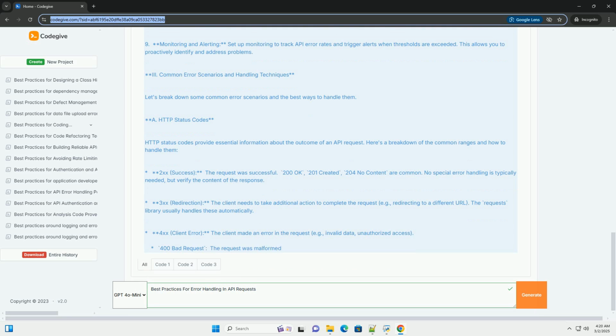Explanation of the circuit breaker code. States. The circuit breaker has 3 states. Closed: requests are allowed to pass through normally. Open: requests are blocked to prevent further failures. Half_open: a test request is allowed to determine if the service has recovered. Failure_threshold: the number of consecutive failures that must occur before the circuit breaker opens. Recovery_timeout: the amount of time, in seconds, to wait before attempting a test request in the half_open state.